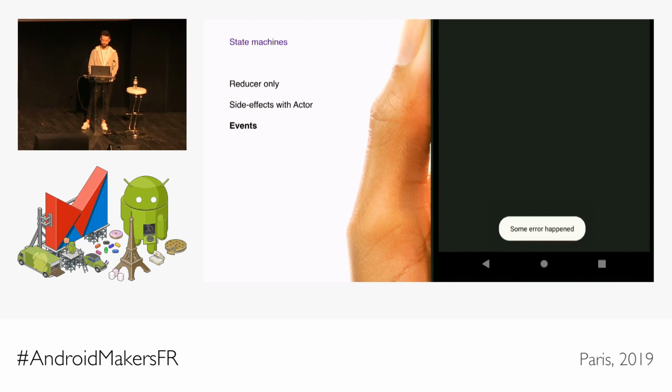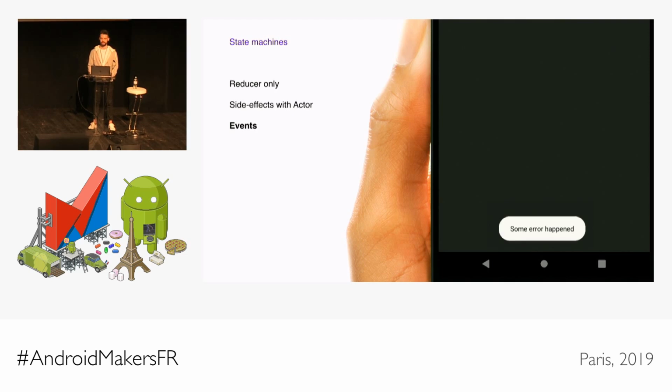Why? Because the toast is based on the flag in the state, and the state is still the same. Nothing changed it, and it still contains the flag set to true. Now obviously when you come back to this app, it's the last thing that you would expect, just a random toast popping up that some error happened. So now you have to indicate to the feature that you have consumed that event so that it can reset the flag. And that's a bit inconvenient.